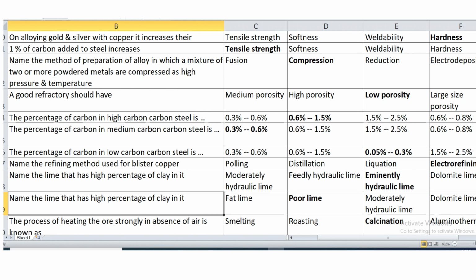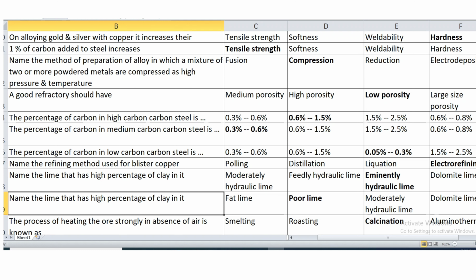The percentage of carbon in high carbon steel is 0.6 to 1.5%, while the percentage of carbon in medium carbon steel is 0.3 to 0.6%, while the percentage of carbon in low carbon steel is 0.05 to 0.3%. Name the refining method used for blister copper. For blister copper, electro-refining is used for purification.